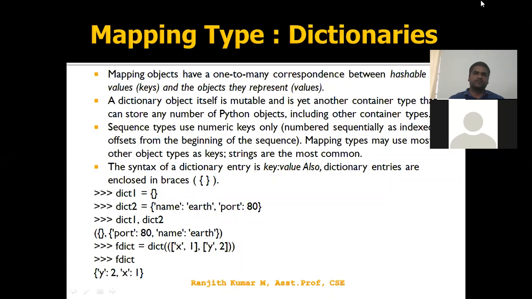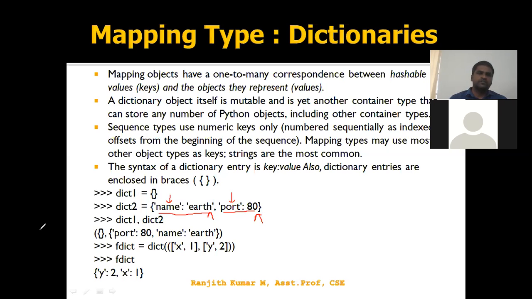See here, this is an example, purely used for hashing functions. Name and earth: these are the first element. This is the second element. So ultimately, this is the key and this is the key, and this one is the value and this one is the value. If I want to access dict2 of name, I'm going to get earth. Dict2 of port, I'm going to get 80.